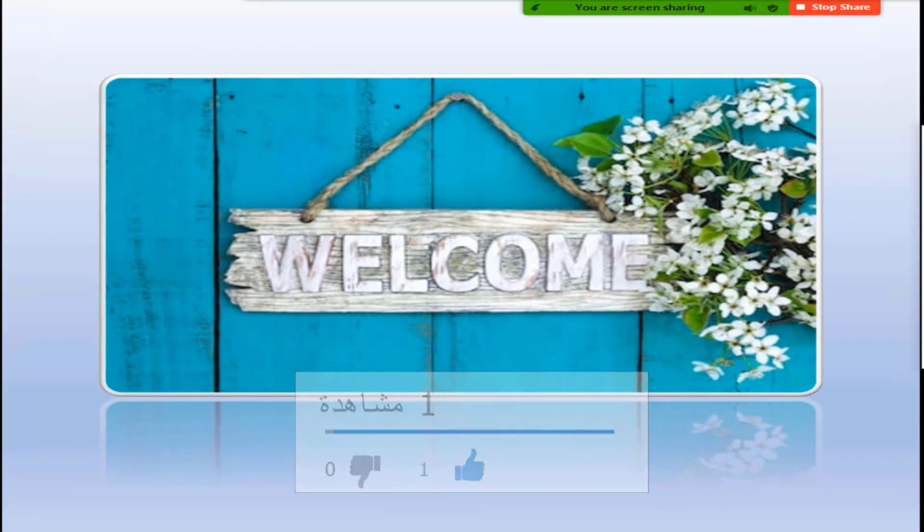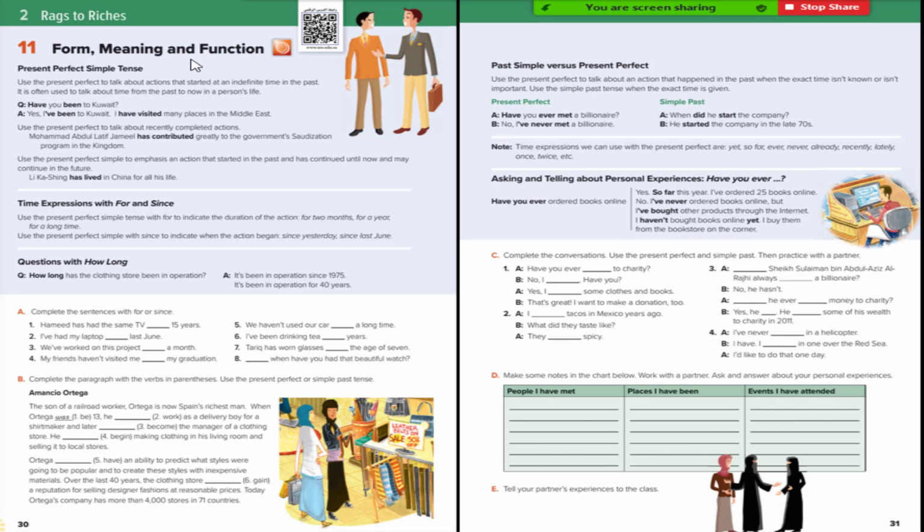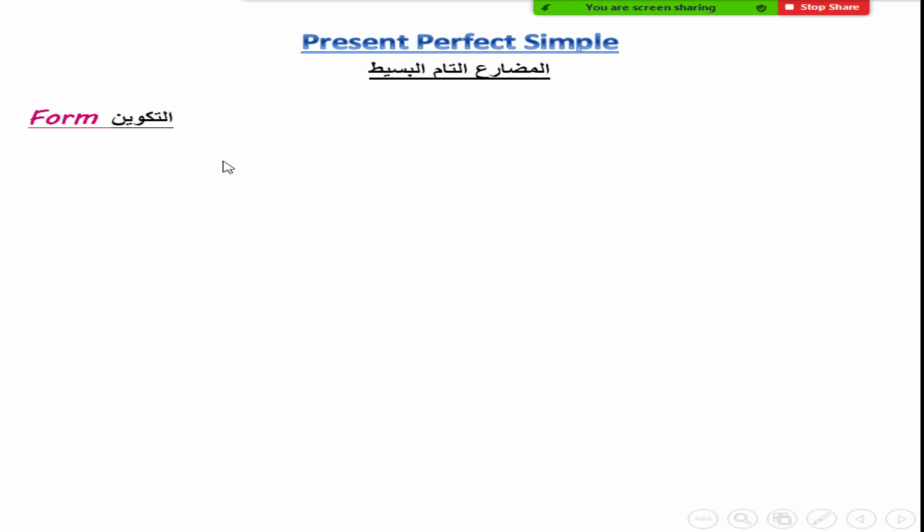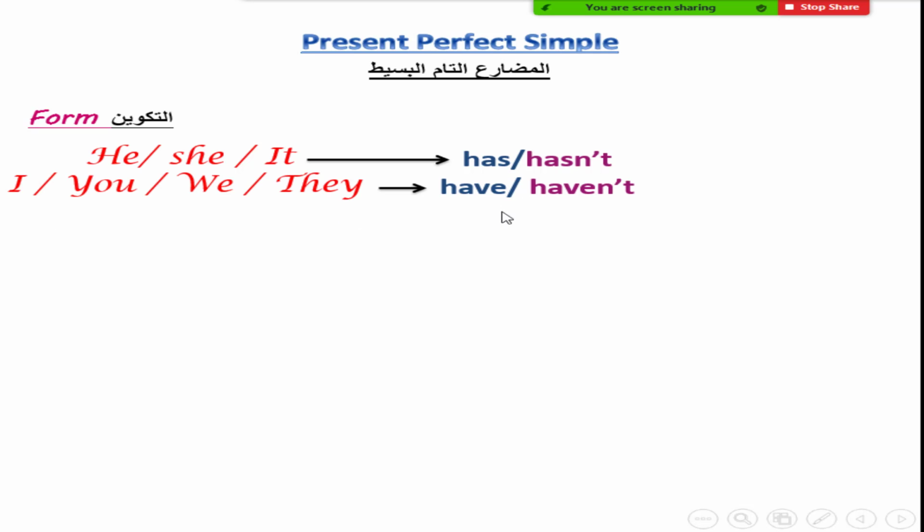We will study lesson 11, form, meaning, and function. We will talk about present perfect simple. The form of present perfect simple: for he, she, it, we use has, or hasn't in the negative. For the plural and I, we use have or haven't in the negative. Has or have, hasn't or haven't, all of these words are followed by the past participle.